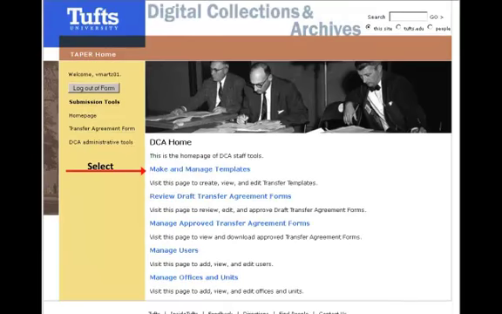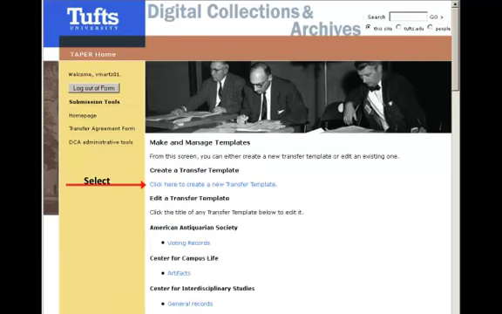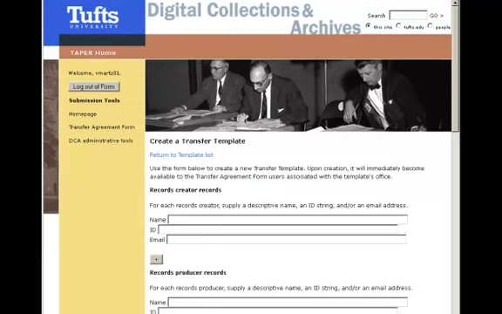Now that we have set up our offices and our users, it is time to create a template for our transfer agreement form. From this menu, you can create new templates or you can edit templates you have made previously. For this demonstration, we will focus on the creation of a new template. The first series of fields we encounter allows us to describe the record creator. This is the person or office responsible for the creation of the records being transferred. We can also enter a unique identifier for this creator, as well as a contact email address if applicable.